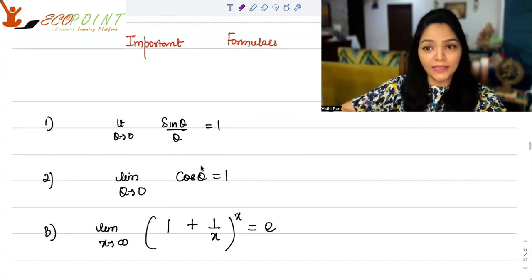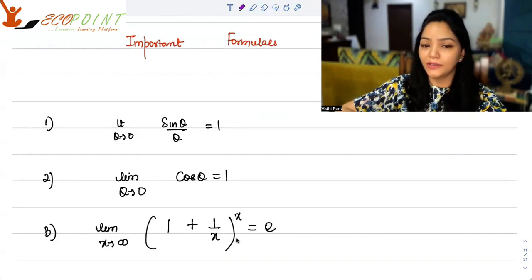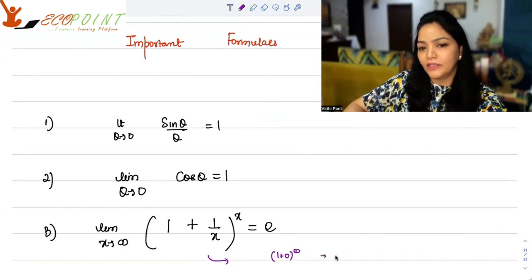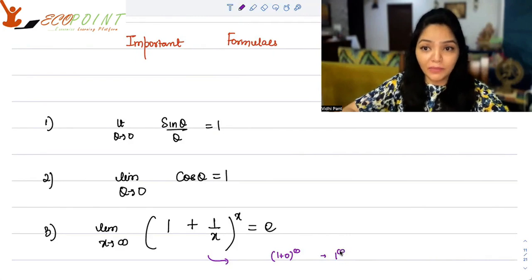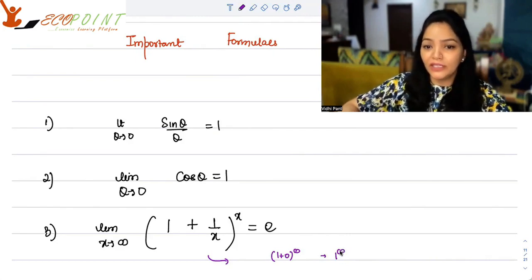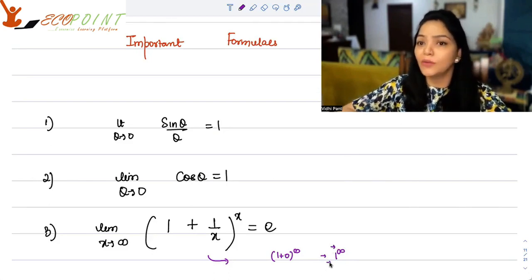The limit as x tends to infinity of (1 plus 1 upon x) to the power x. This is a very important form. If you notice, if you put the value infinity here, you will see that you actually have 1 plus 0 to the power infinity. This is called 1 to the power infinity form. It's a very important indeterminate form. 1 to the power infinity in terms of limits, you cannot say that it is 1.